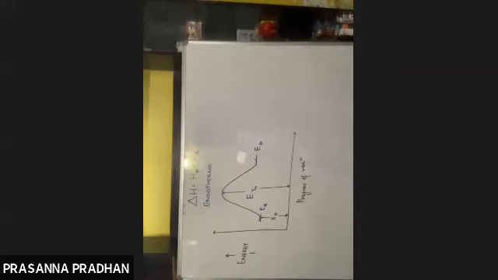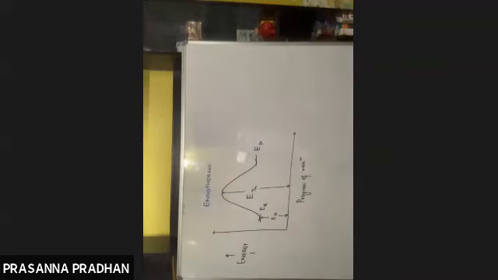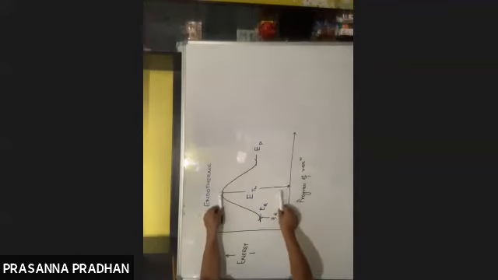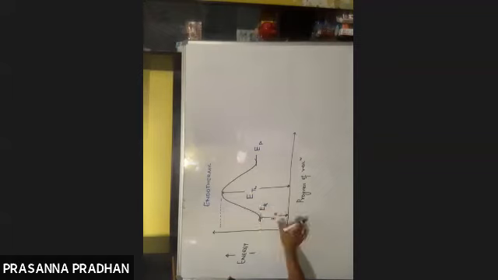But yes, if we supply some additional energy from outside in the form of activation energy, then reaction will occur. So the total energy required is this much. Out of this total energy, this much is possessed by reactant.